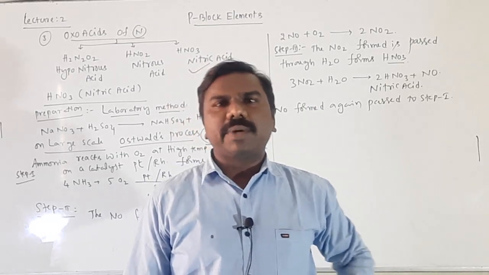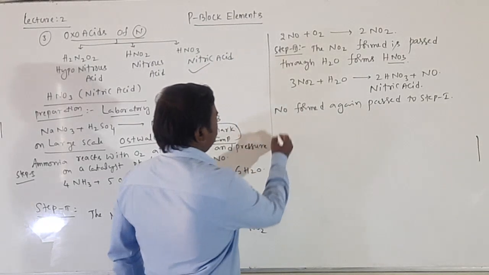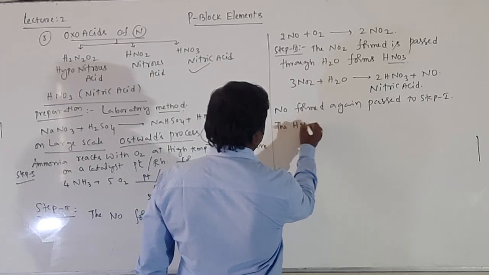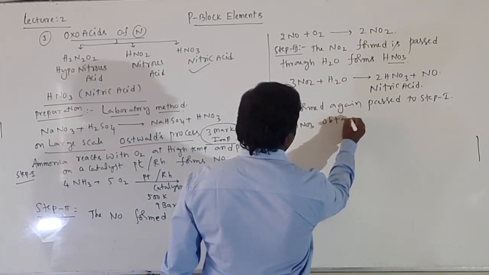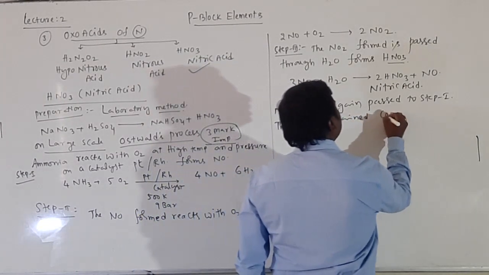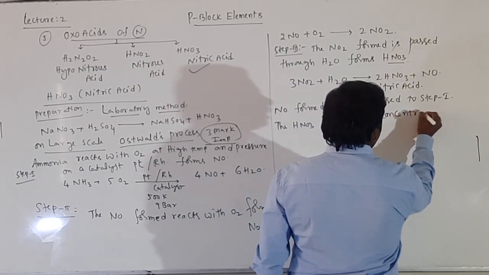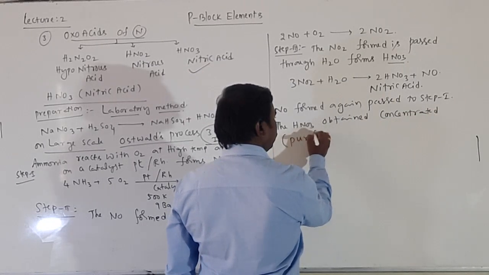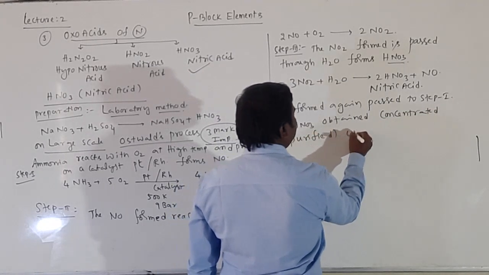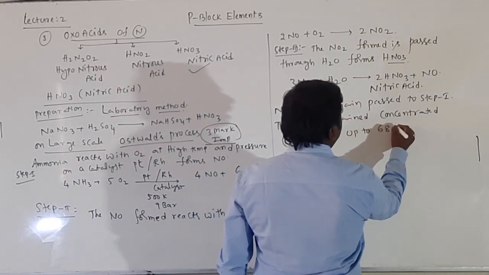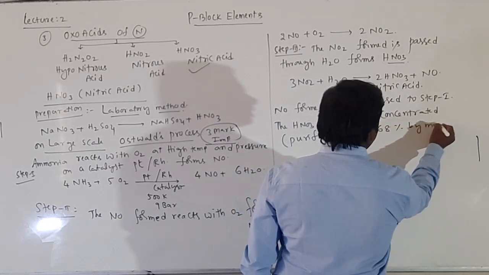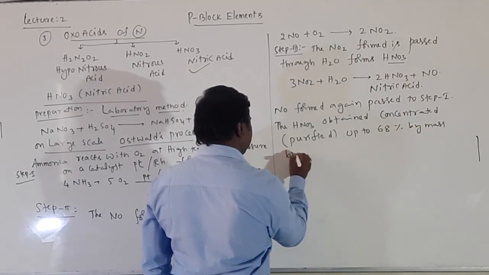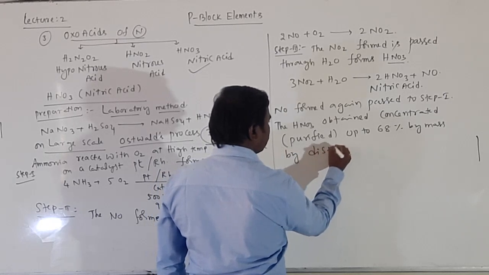Up to 68% we can purify. The HNO3 obtained is concentrated, meaning purified up to 68% by mass by distillation process.